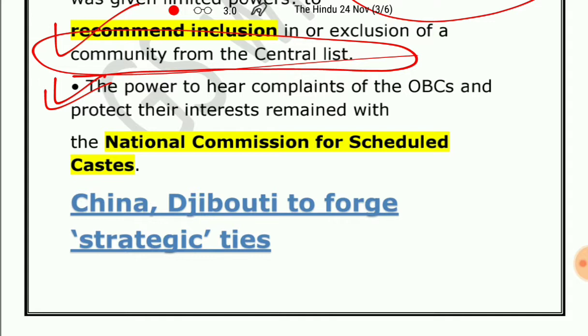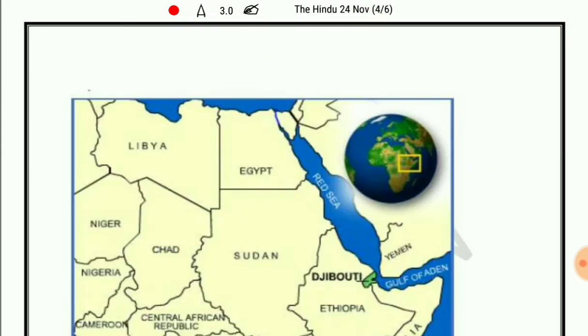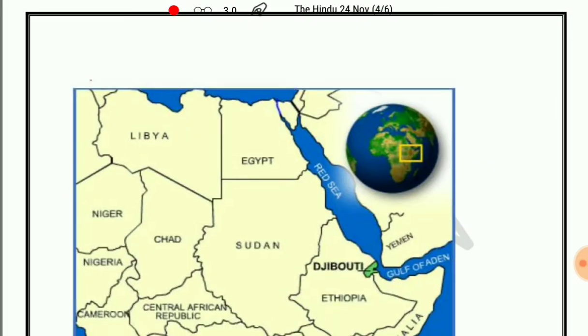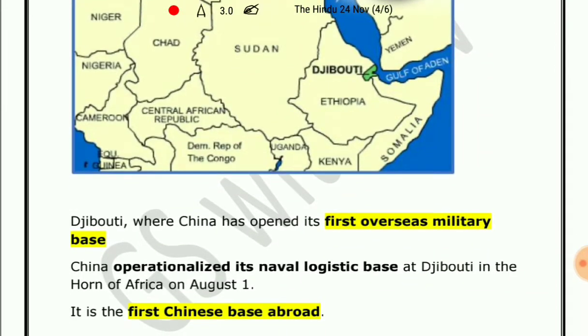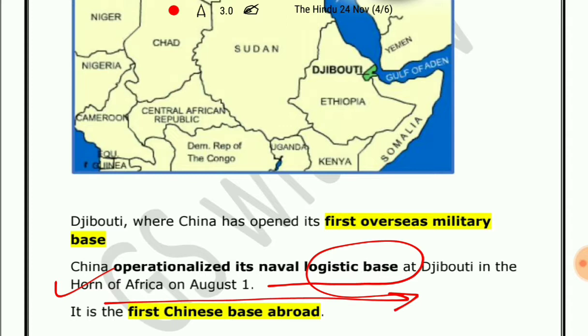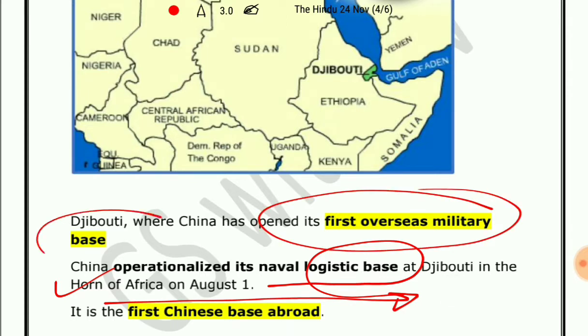Now let's move to the next news item, which is China, Djibouti to forge strategic tie. This is not so much important, but important for the strategic location. China has operationalized their first naval logistic base at Djibouti in the Horn of Africa on August 1. It is the first Chinese base around, and also it is the Chinese first overseas military base.